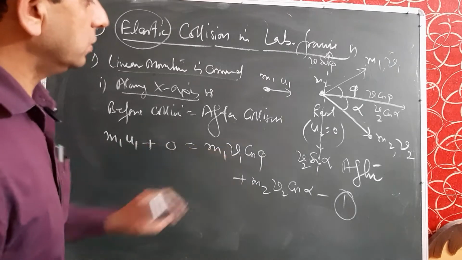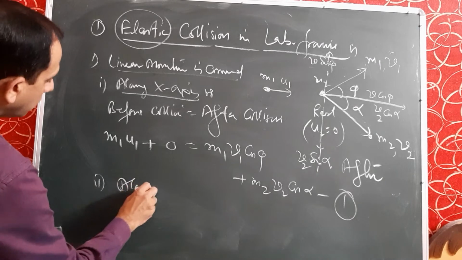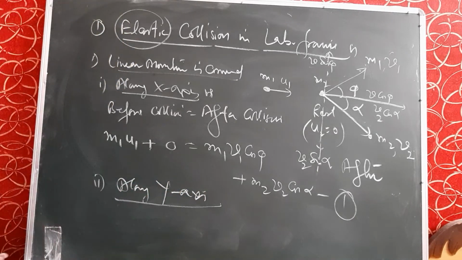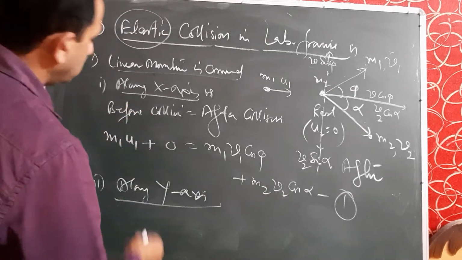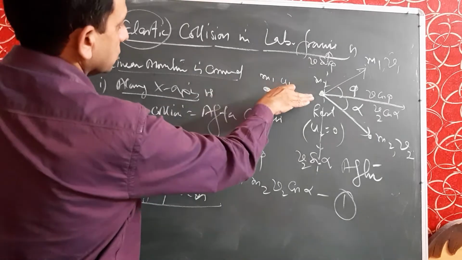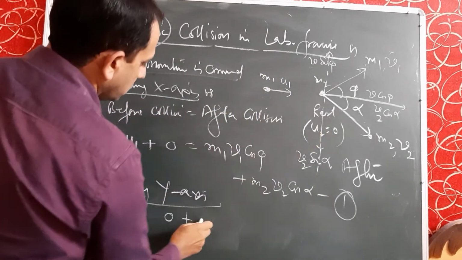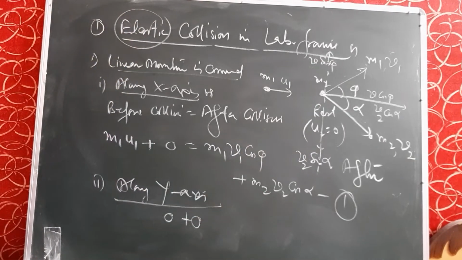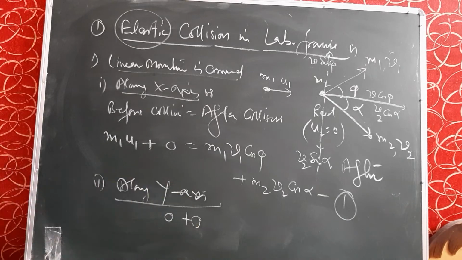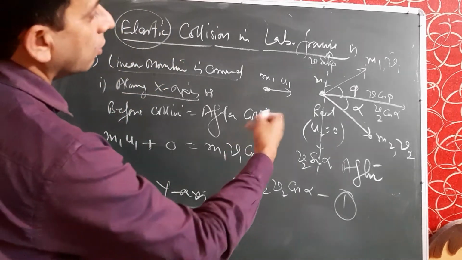Before and after. Similarly, for the second, along the y-axis, again before collision, the first particle is moving only along the x-axis, so its y component is 0, and the second particle already has velocity 0, therefore both momentum terms become 0, is equal to after collision along the y-axis.